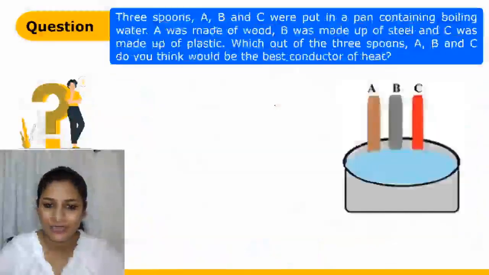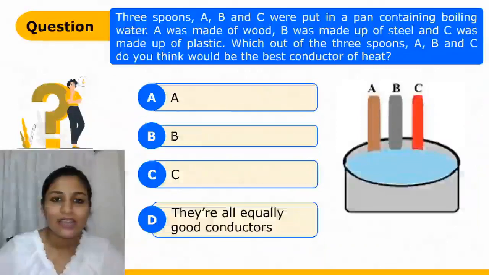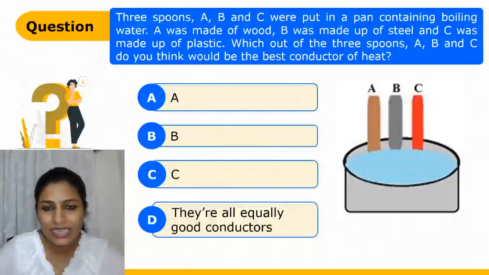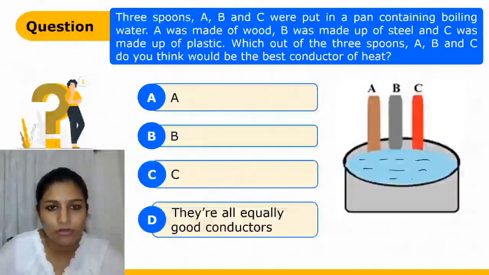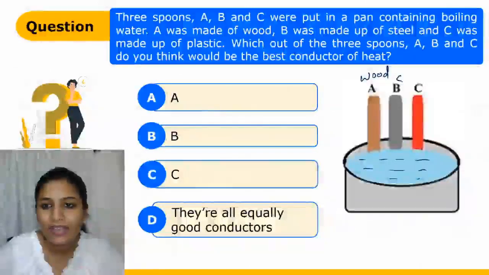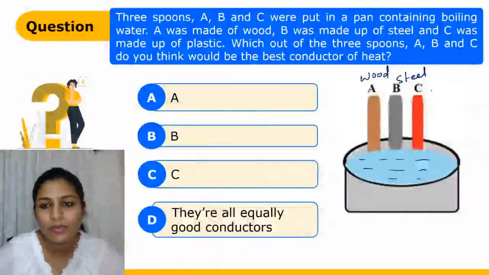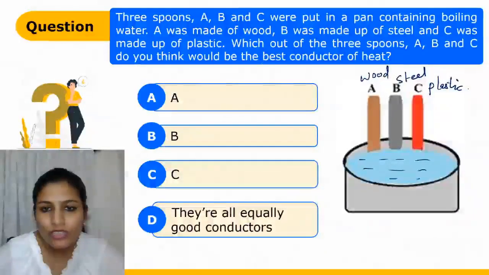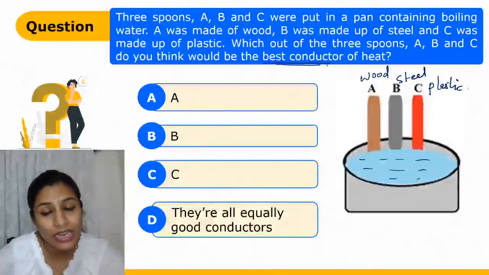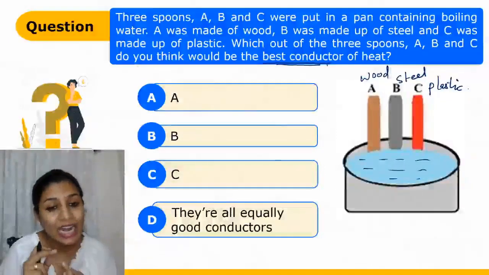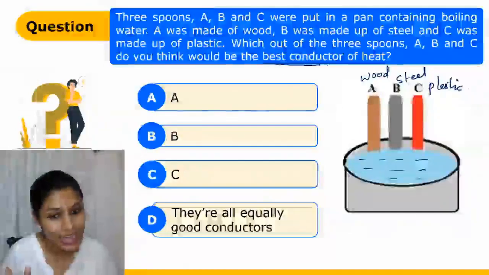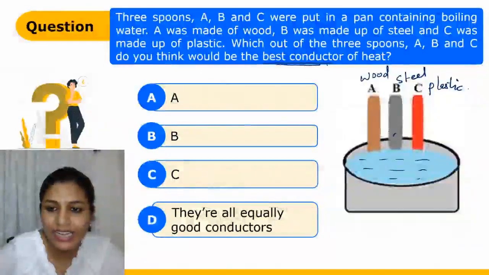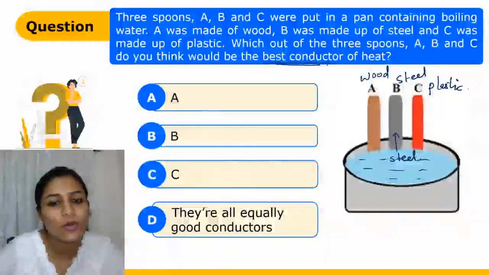Now let us move on to our next question, which is, there are 3 spoons A, B and C. If you can see in the figure, they are put in boiling water. This water is boiling. Okay. And then we can see that A is made up of wood, B is made up of steel and C is made up of plastic. The question that is being asked to you is which of them is going to be the best conductor of heat. We know that wood and plastic are not good conductors of heat, right? So the good conductor of heat here is steel. Steel is the good conductor of heat.